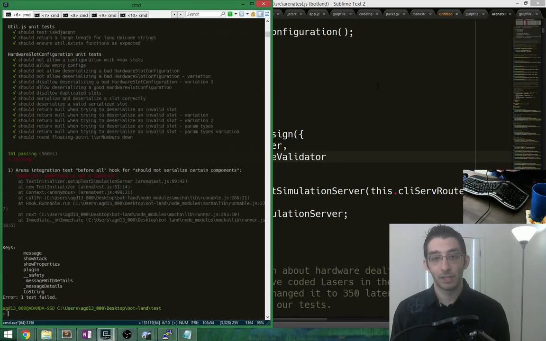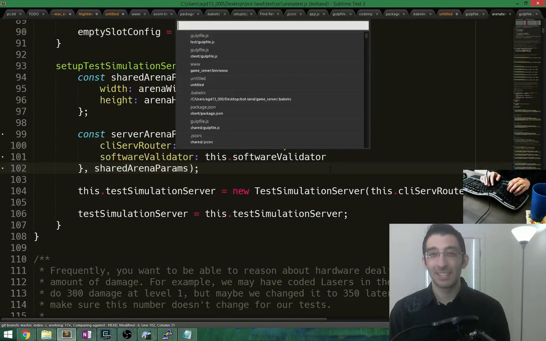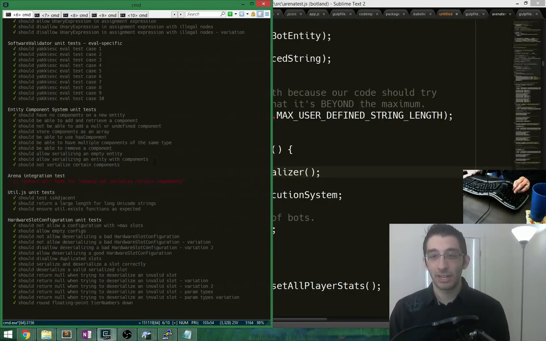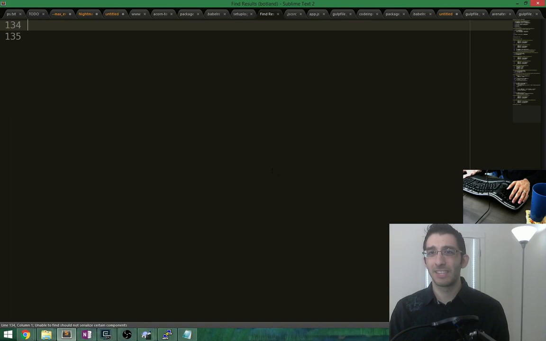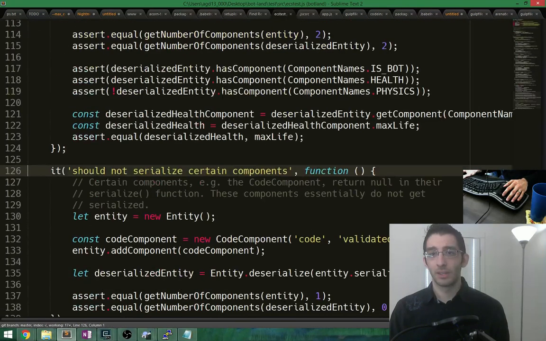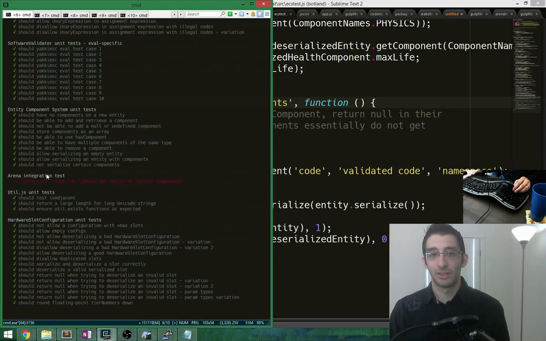Okay, perfect. So now we just have, oh no, not perfect. We're missing like 200 tests. One test failed, undefined is not a function. Before all hook for should not serialize certain components. In the arena integration test, before all hook should not serialize certain components. Where is this even coming from? This isn't even in the arena code. It's coming from ECS tests. Why?